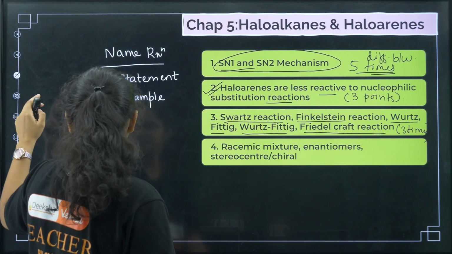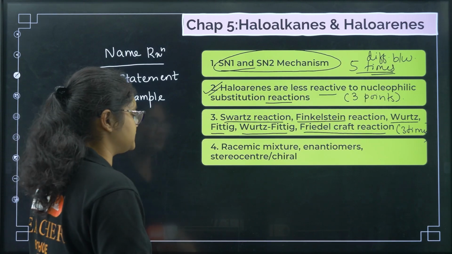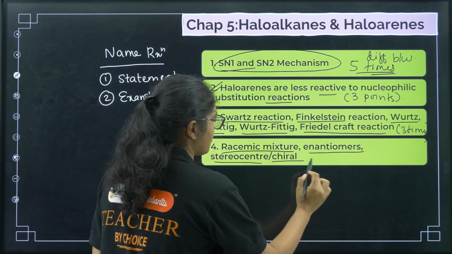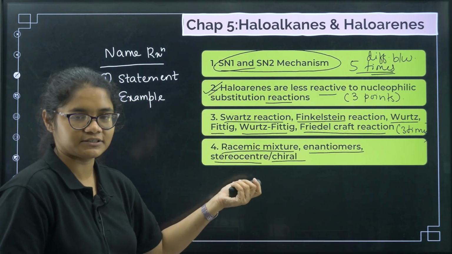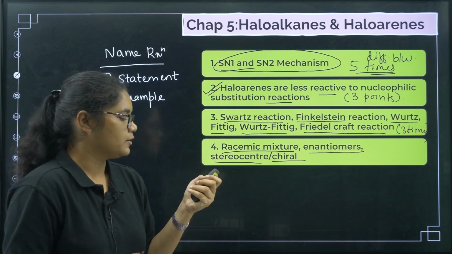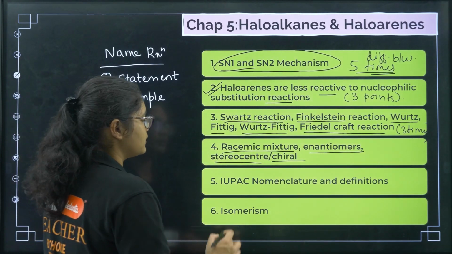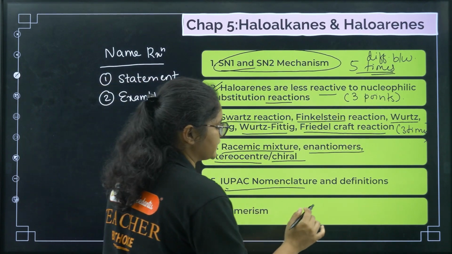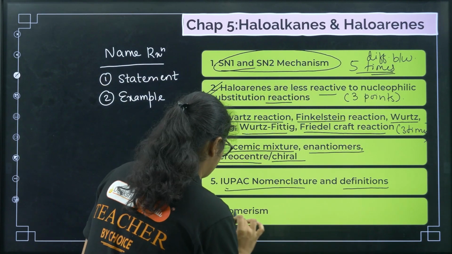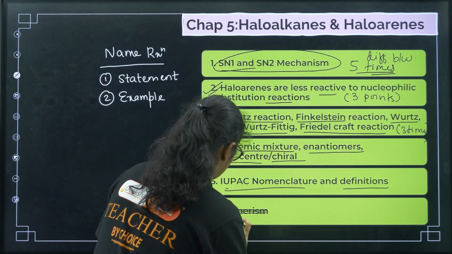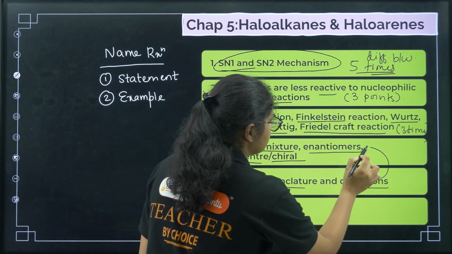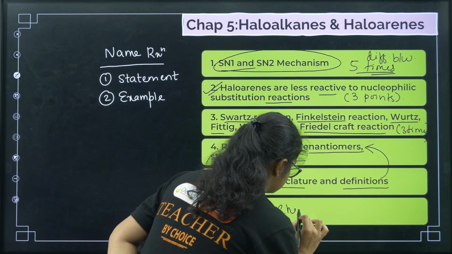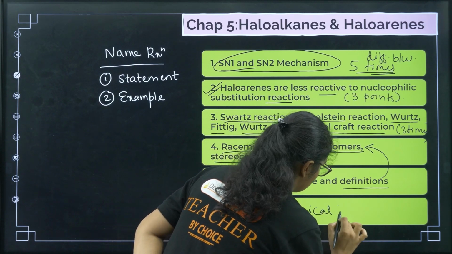Next, again some definitions that you must prepare. What is a racemic mixture, enantiomers, stereocenter or chiral carbon? Learn these definitions properly. Next, the IUPAC nomenclature of haloalkanes and haloarenes, that you should take care of. And one more thing, this is not required. Only these definitions you need to prepare, and then just prepare the chemical reactions, right?